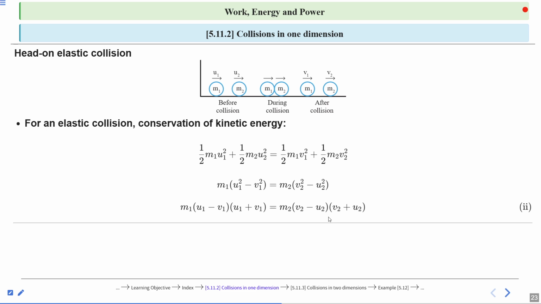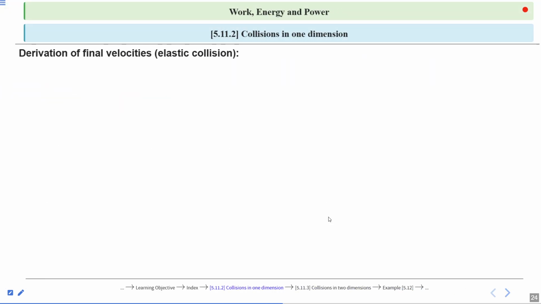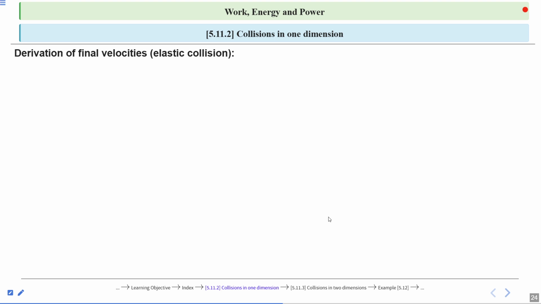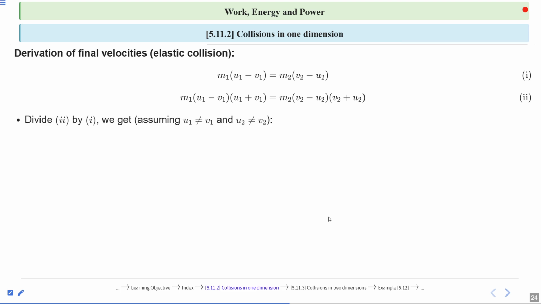Now we will solve this equation. Derivation of final velocities in an elastic collision. So m1 into u1 minus v1 is equal to m2 into v2 minus u2. This is equation first. Equation second is m1 into u1 minus v1 into u1 plus v1 is equal to m2 into v2 minus u2 into v2 plus u2. Now dividing equation second by first, we get a new equation. Here we assume that u1 is not equal to v1 and u2 is not equal to v2.